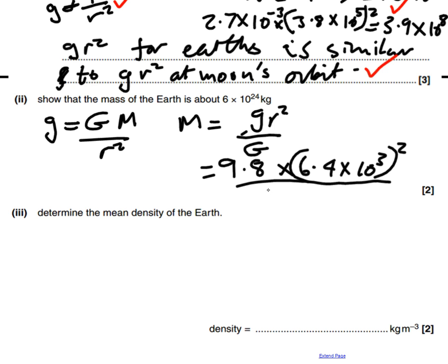And we divide that by the universal gravitational constant, which is 6.63 or 6.67. I always get that and Planck's constant muddled up in my head. It's 6.7 there, times 10 to the negative 11 there. And we should get an answer of 6 times 10 to the 24 there.